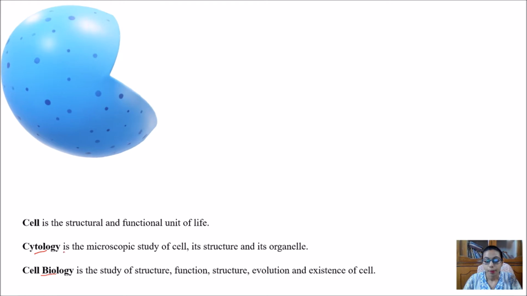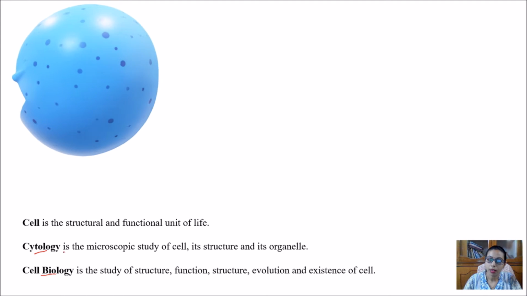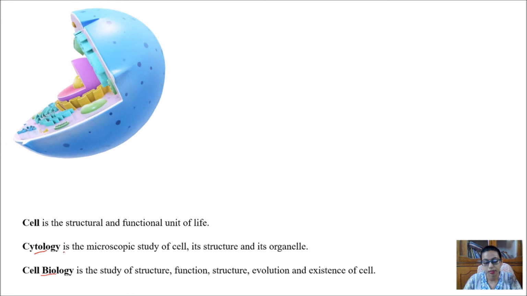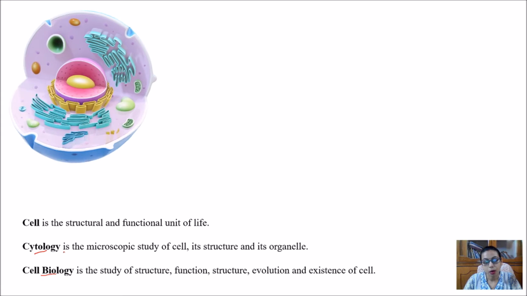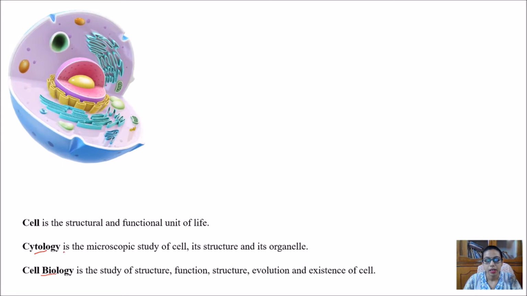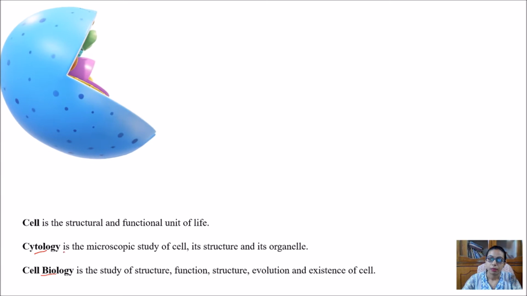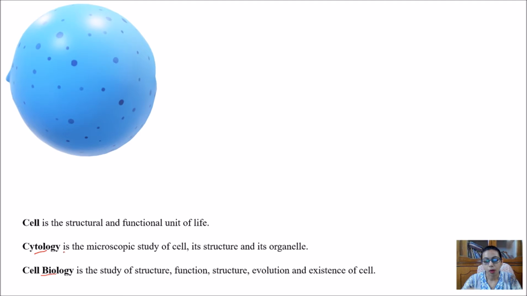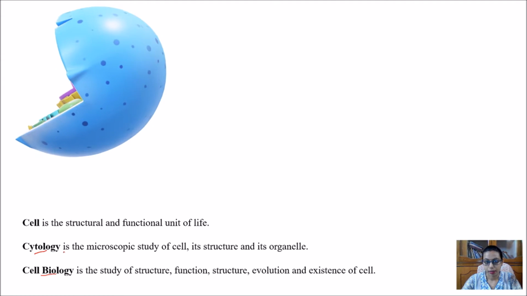But in cell biology, we study all the details of the cells, its organelles, its physiochemical action, its evolution, and how it came into existence. All those are studied under the branch of cell biology. But in cytology, we just examine the microscopic particles of the cells and its organelles.